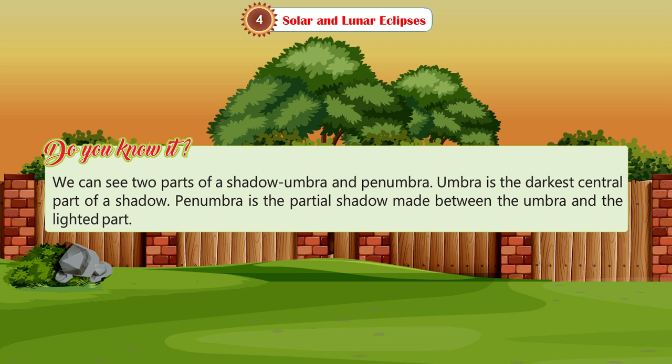We can see two parts of a shadow, umbra and penumbra. Umbra is the darkest central part of a shadow. Penumbra is the partial shadow made between the umbra and the lighted part.